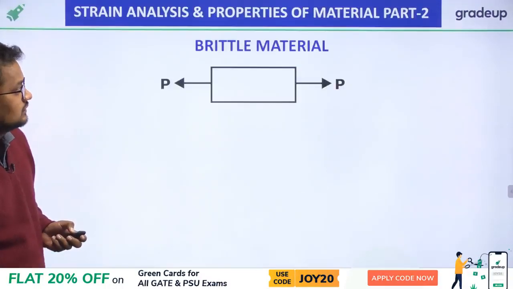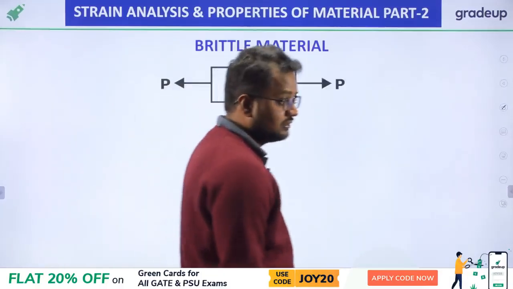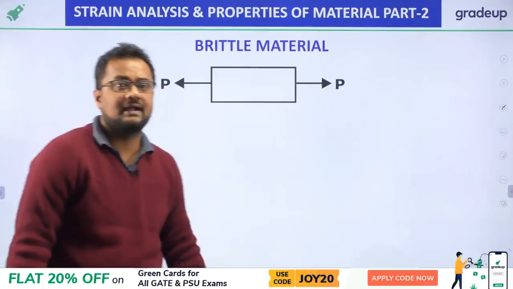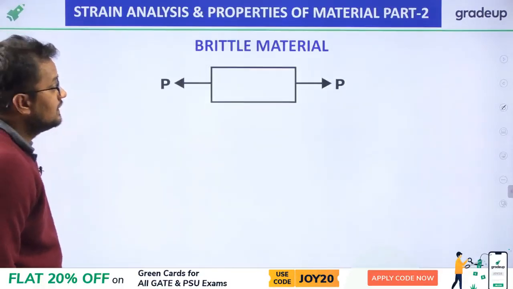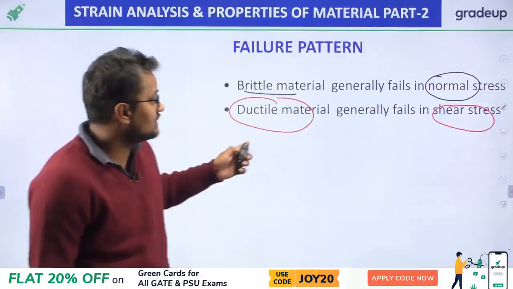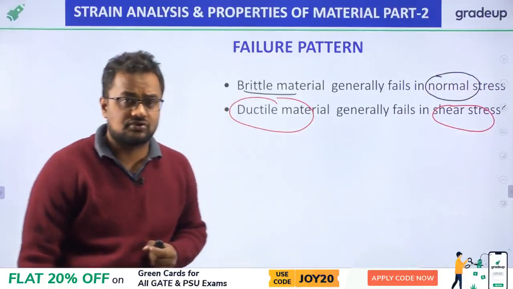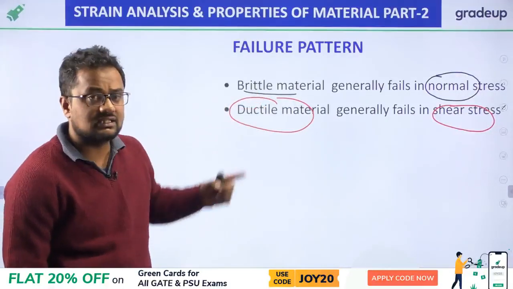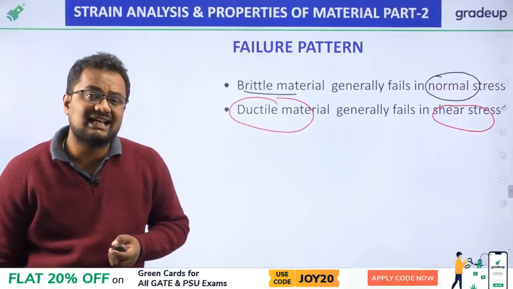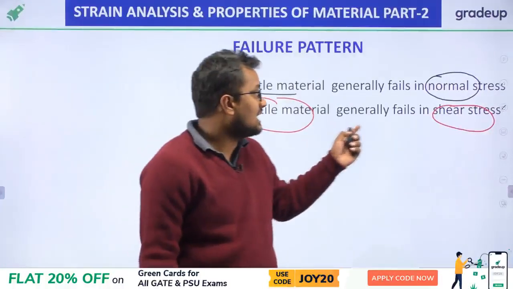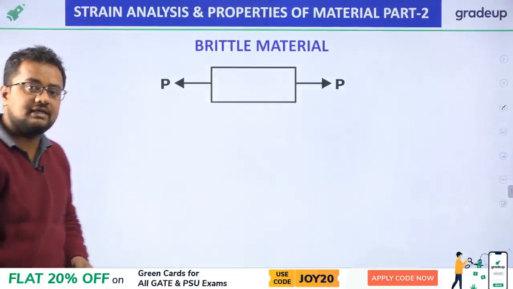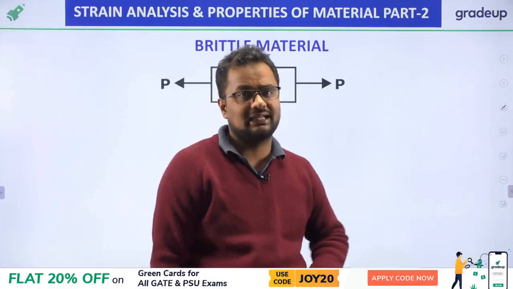Going further, let us first discuss the failure pattern of brittle material. Brittle material generally fails in normal stress, and ductile material generally fails in shear stress. Actually, the normal strength of brittle material is less, so it fails in normal stress, and the shear strength of ductile material is less, so ductile material generally fails in shear stress. First of all I am dealing with the failure pattern of brittle material.